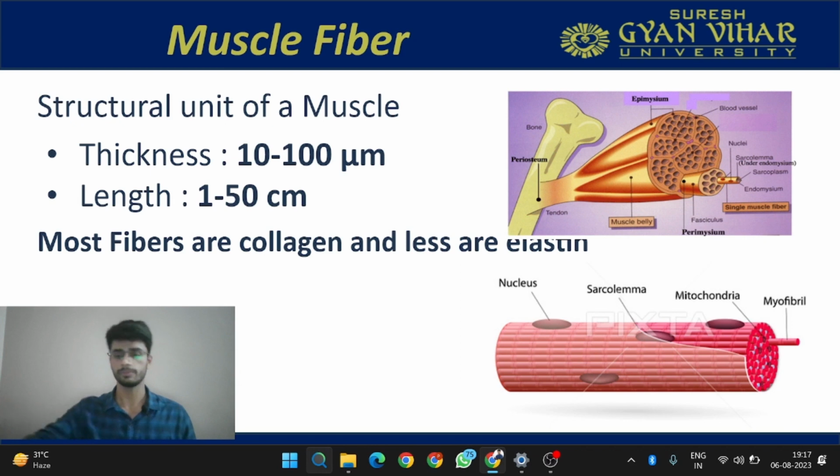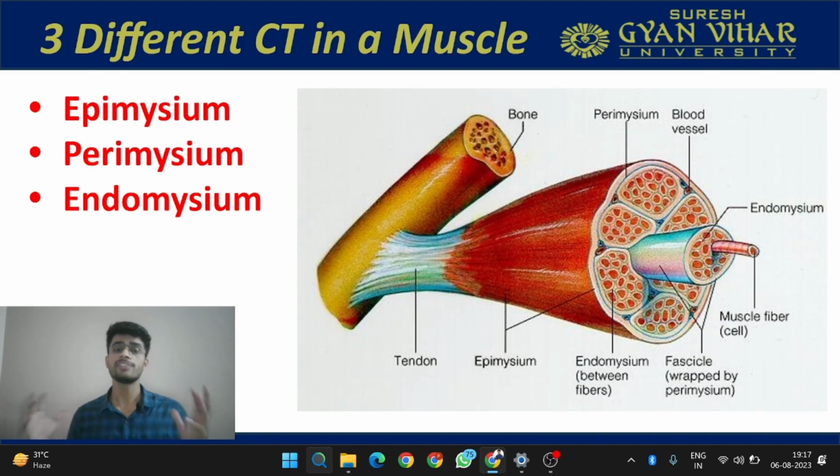Now there are some connective tissues which are present in muscle. There are three connective tissues: epimysium, perimysium and endomysium. Here, as you can see in this figure, this is a bone, this is the tendon, and then this is a muscle belly. Bone is attaching with the tendon, and tendon is attaching with the muscle and bone. It is connecting the muscle and bone.